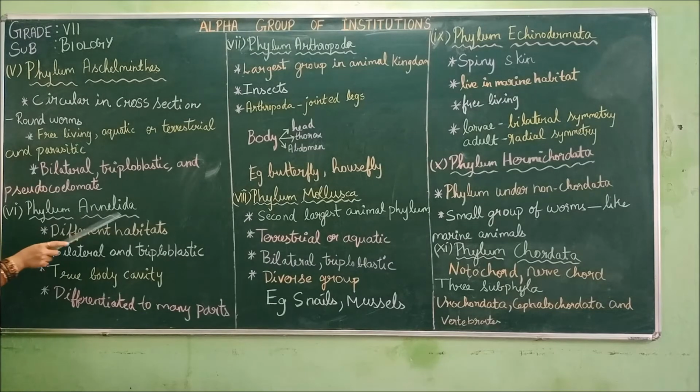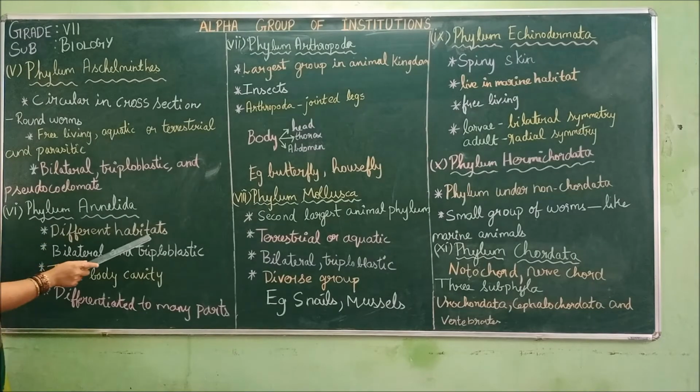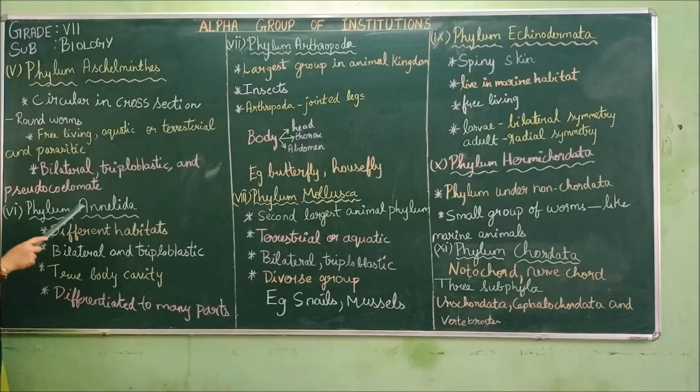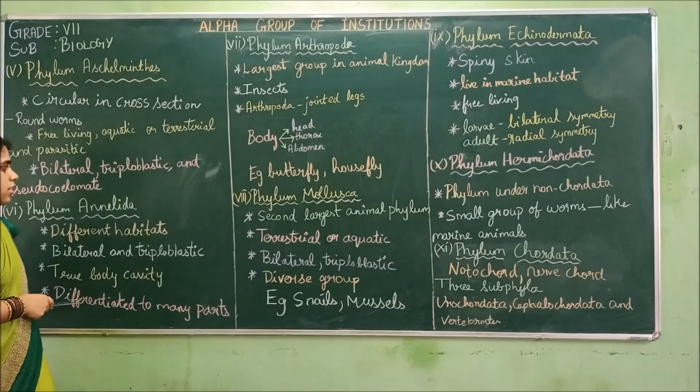Next is phylum Annelida. They live in different types of habitats and they are bilateral. When divided along the central axis, they will divide into two equal halves. They are triploblastic, they have three germ layers. They are coelomates, with a true body cavity, and the body is differentiated into many parts. So these are the characteristics of Annelida.